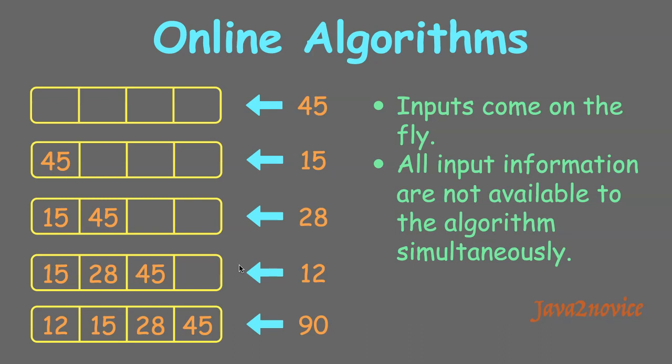So if you notice here, in this process, you don't need prior knowledge of complete data. You can make decisions upon receiving data. The decisions are: find the right position and insert data, and assign bigger arrays if the array is getting filled. This is classified as an online algorithm.